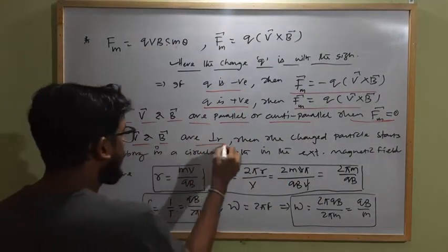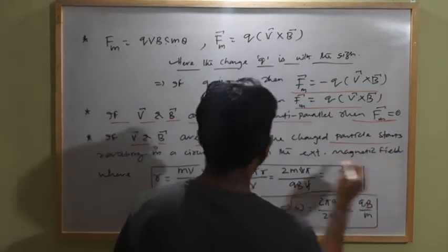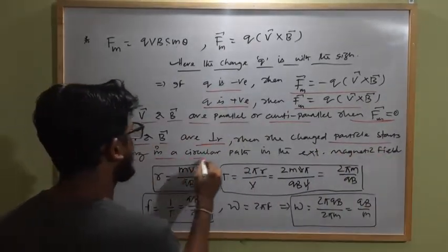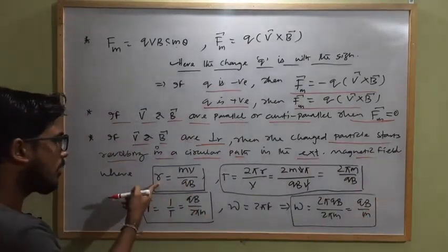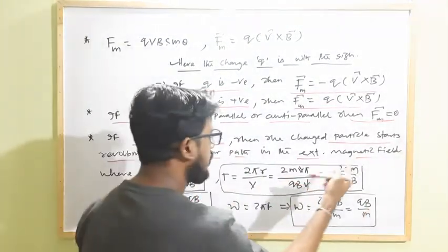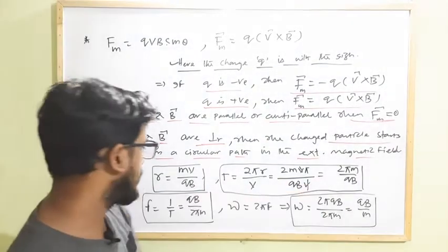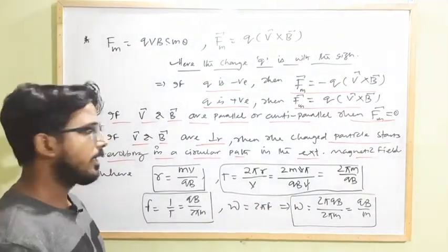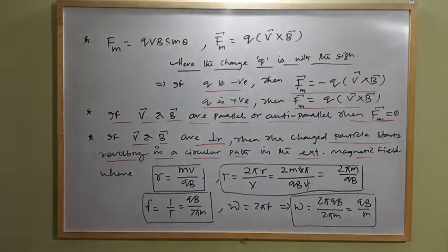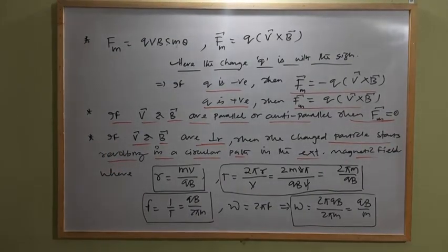If v and B are perpendicular, then the charged particle starts revolving in a circular path in the external magnetic field, where the radius of the circular path is this much, the time period for the circular motion is this much, and frequency, and this will be the angular frequency. Clear? So this is how the moving charge gets affected when it moves in an external magnetic field.